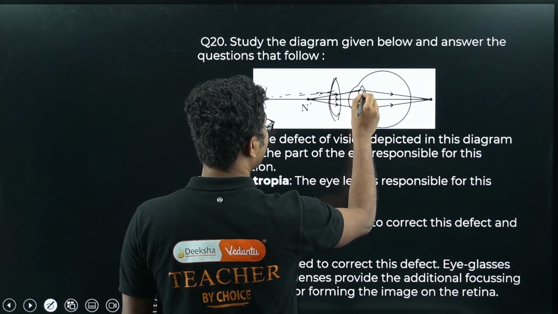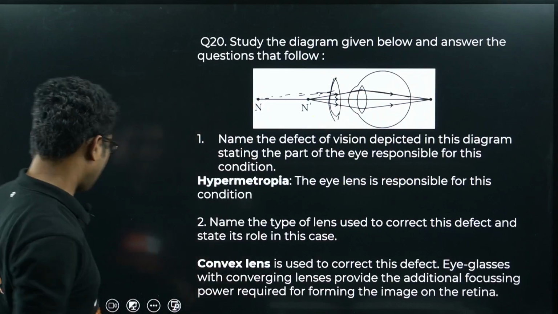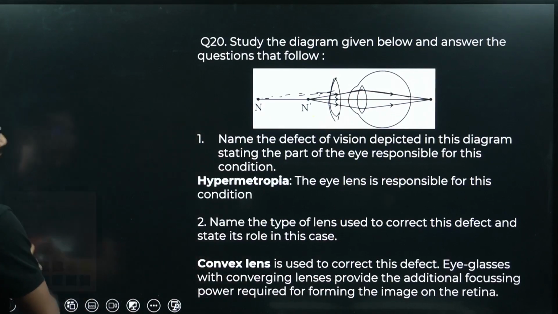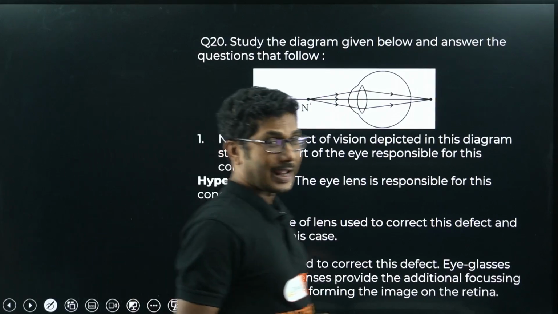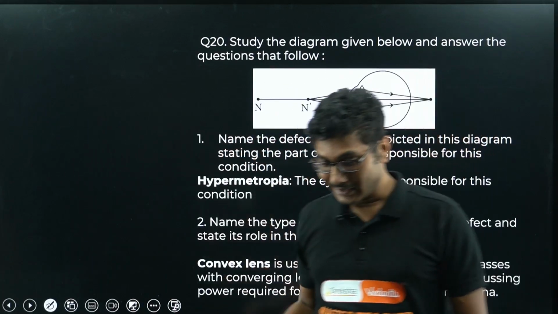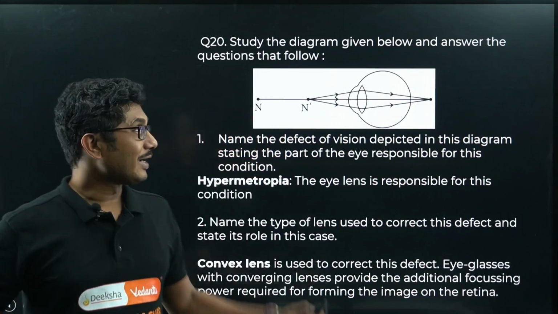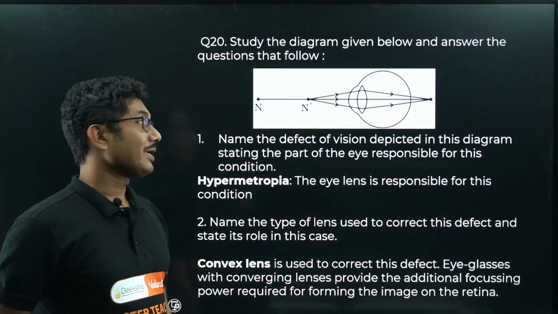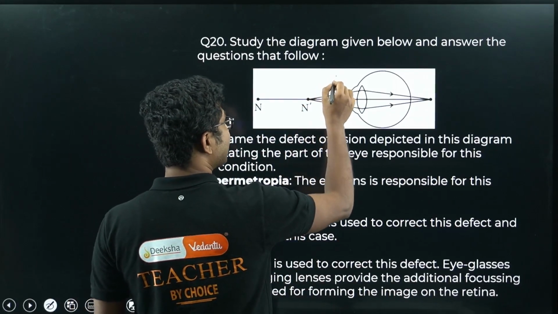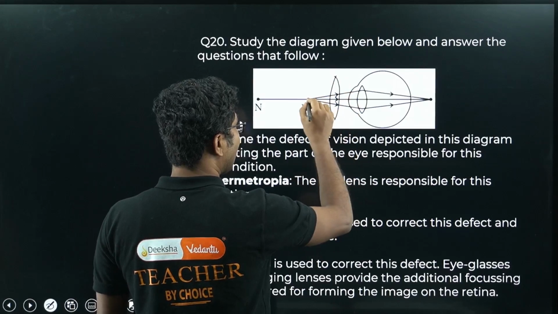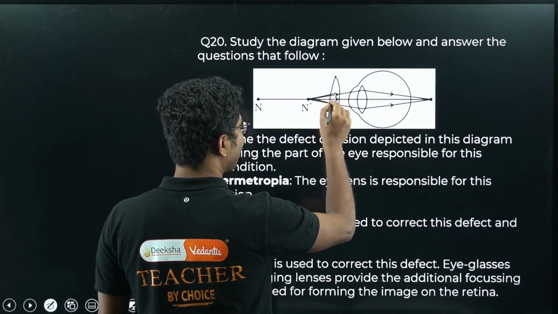And then from there you can join them. Okay, I am not using a scale. I am not very good at drawing with open hand, as you know already, because I have done a lot of drawings, but you can use a scale to get the diagram properly. Okay, so here also the process is the same. First of all, you have to draw this ray up to the lens. Okay, up to the lens as usual.